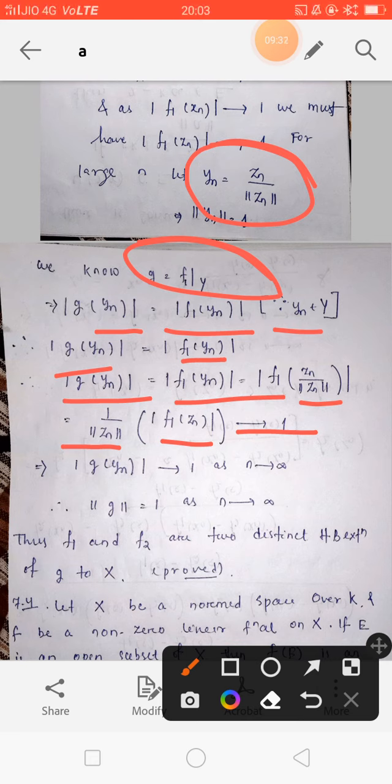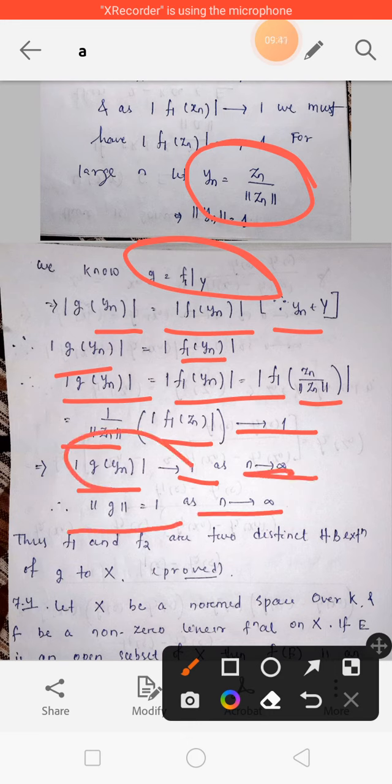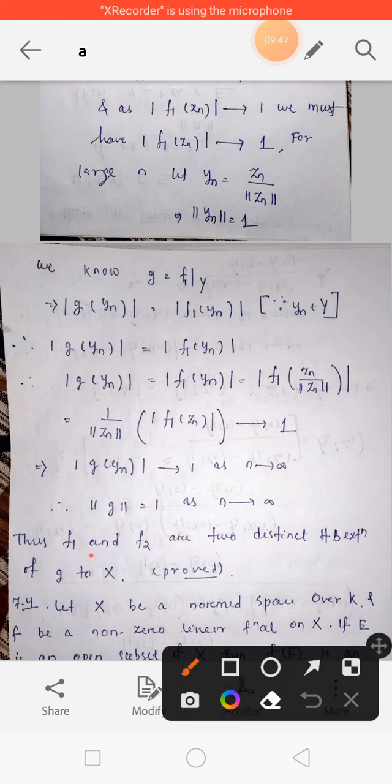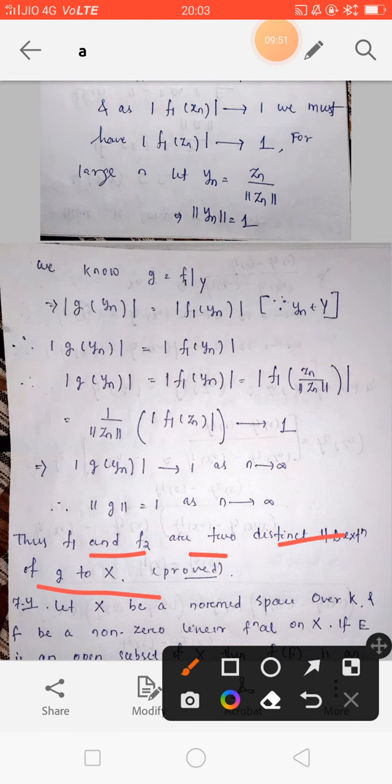These imply g(yn) converges to 1 as n tends to infinity. Therefore the norm of g equals 1. If g(yn) converges to 1, then the norm of g equals 1 as n tends to infinity. Thus f1 and f2 are two distinct Hahn-Banach extensions of g to X, which completes the proof.